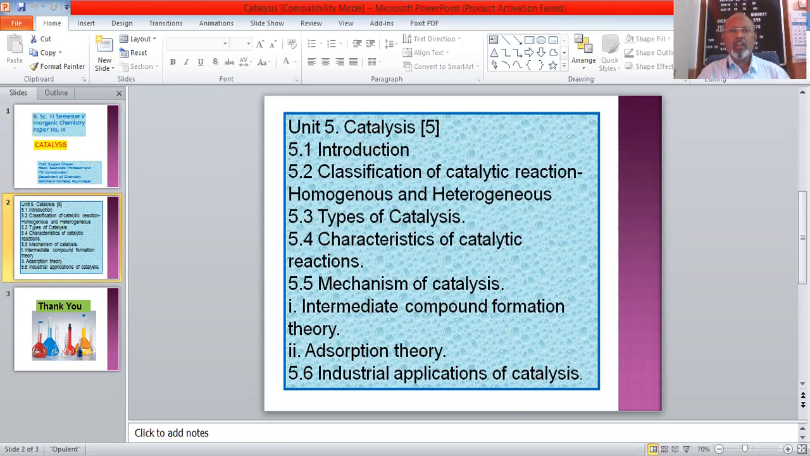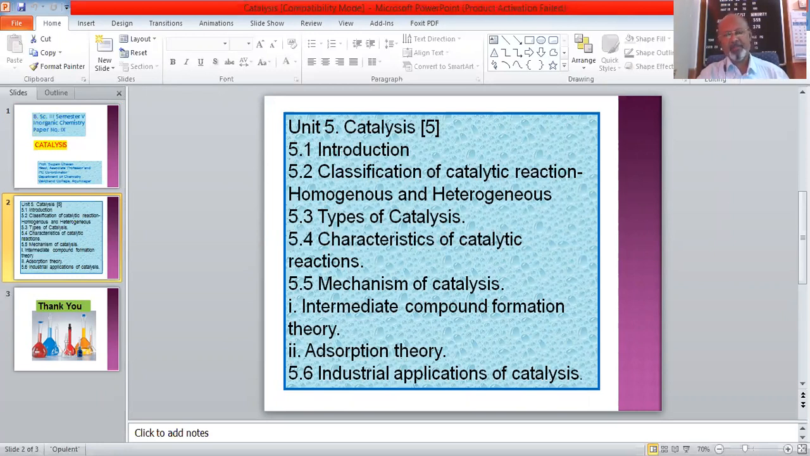the introduction of this topic, where we are going to study the definition of catalyst and the phenomenon that is known as catalysis. Then we are going to study the classification of catalytic reactions into homogeneous and heterogeneous reactions. I shall exemplify this classification with regard to simple reactions which involve either of these classes.